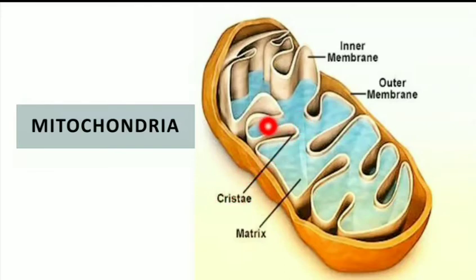Then the internal chamber of mitochondria is known as the matrix. That is the main site of the electron transport chain and oxidative phosphorylation components, such as flavoproteins, cytochrome b, and the coupling factors that are buried in the inner mitochondrial membrane.